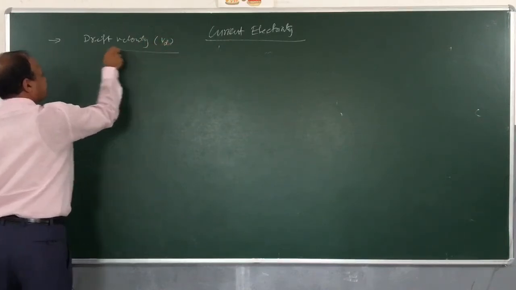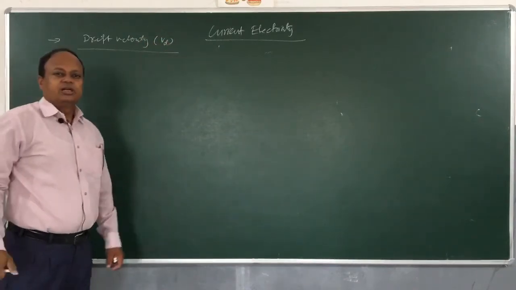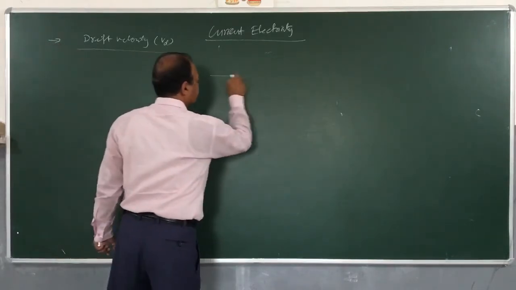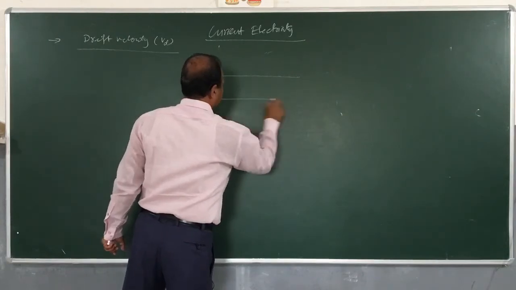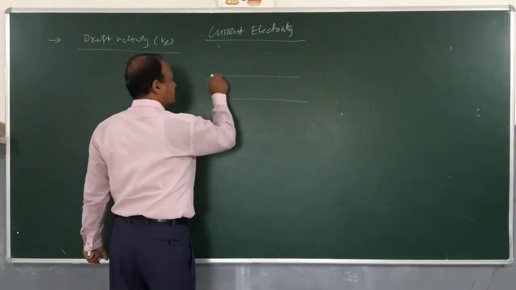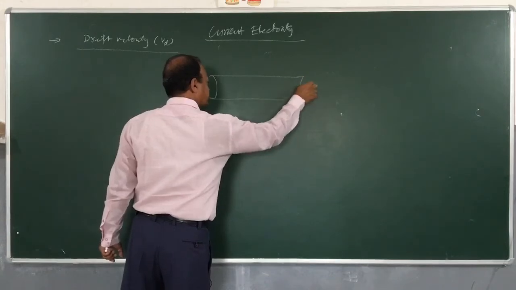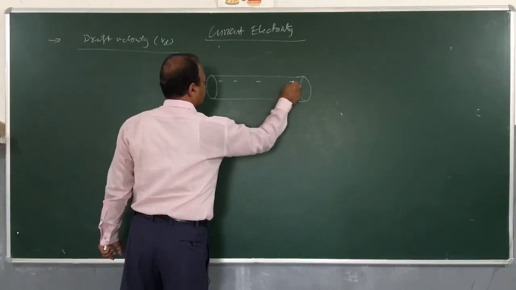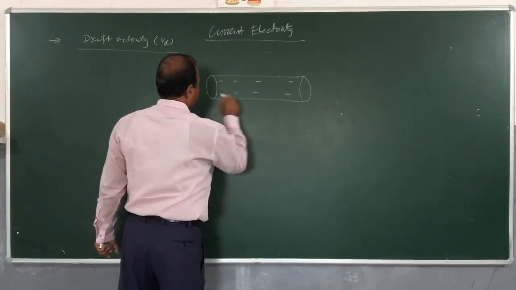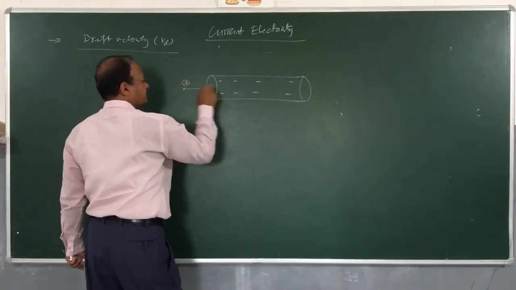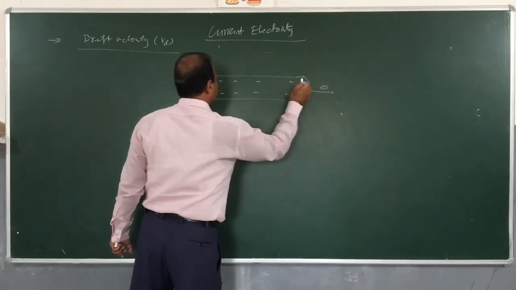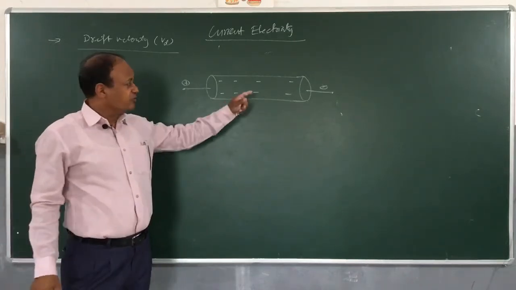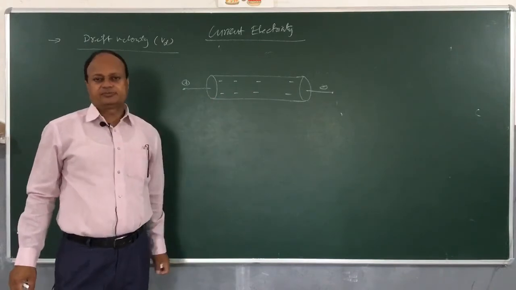Now we discuss an important term, this is called drift velocity, or Vd. Now generally we think that if we have a conductor like this, with a large number of free electrons, and you apply a potential difference across this, then charges will be moving, electrons will be moving through this conductor smoothly.